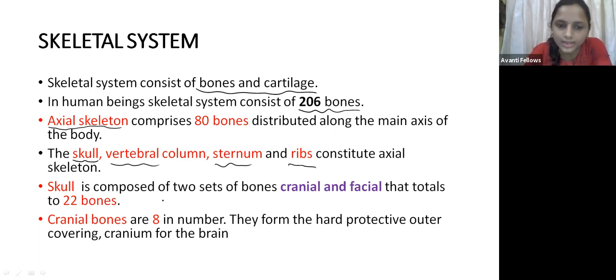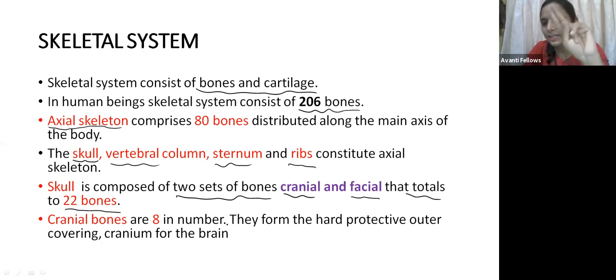The skull is composed of two sets of bones. The first is called the cranial and the other is called the facial. The cranial bones are the protective layer that covers the brain. So the skull is made up of the cranial bones and the facial bones. There are a total of 22 bones in the skull, including the facial and the cranial.